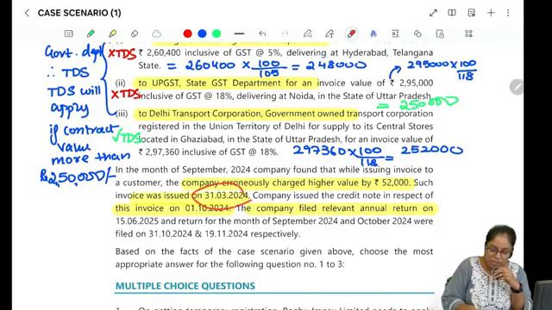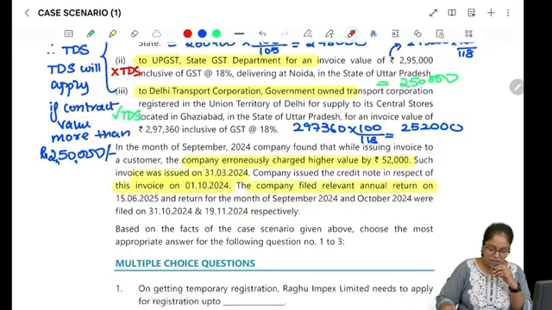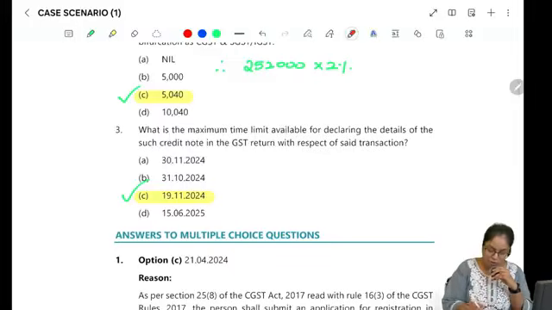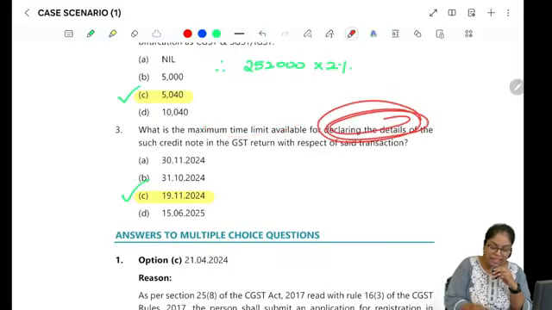The invoice is issued on 31/3/2024, and the company issued the credit note on 1/10/2024. The company filed the relevant annual return on 15/6/2024. And the returns for the months of September and October were filed on 31/10 and 19/11, right? So let's see what is the question related to the credit note. What is the maximum time limit available for declaring the details in the credit note?